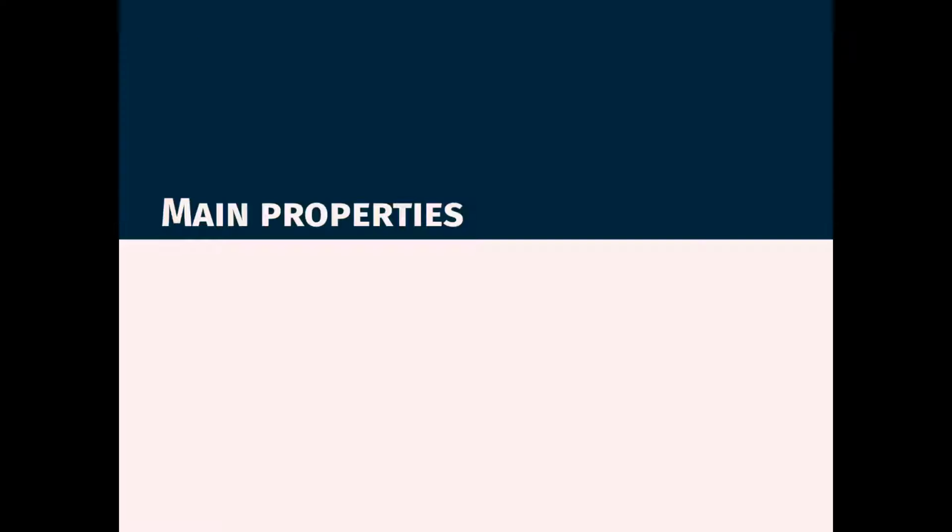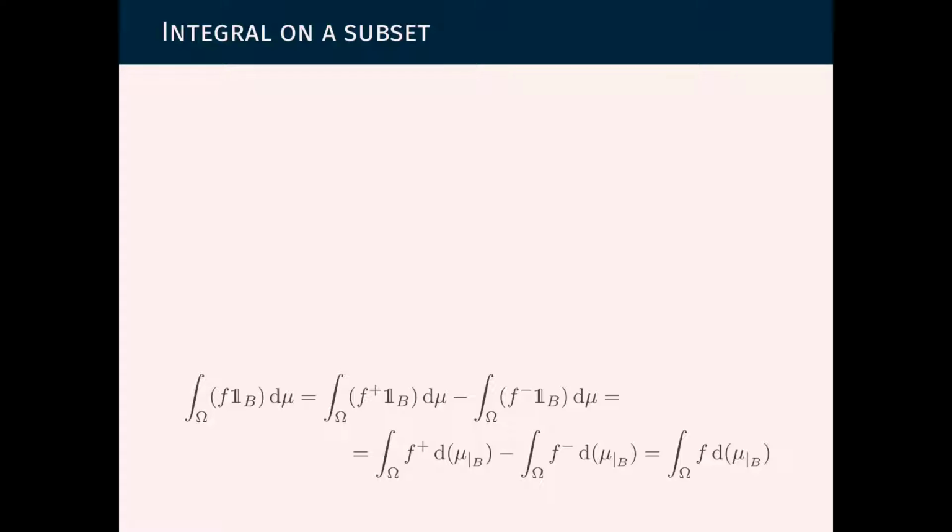We have already established all the axioms we started from last week for the integral of non-negative extended Borel functions. And now we go and give the missing proof of some of the properties that were postponed last week. First one, integral on a subset.